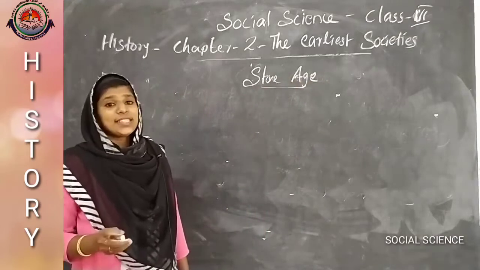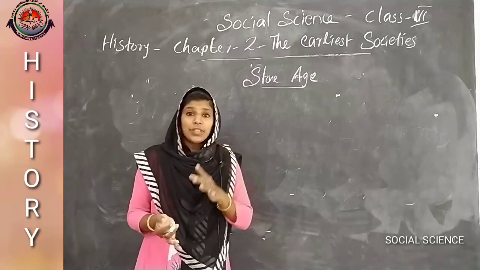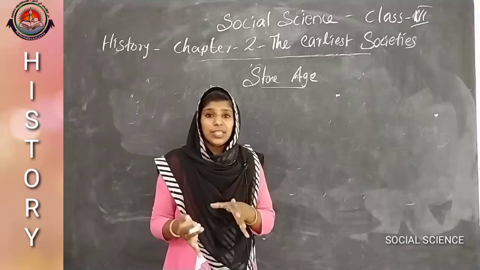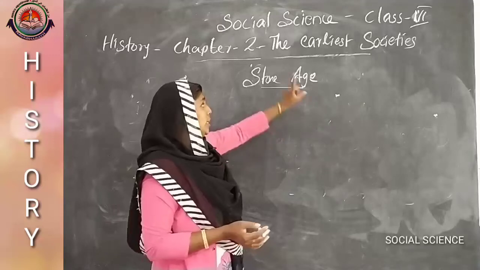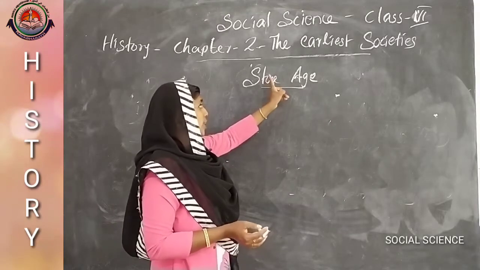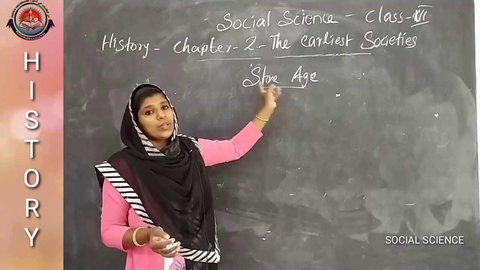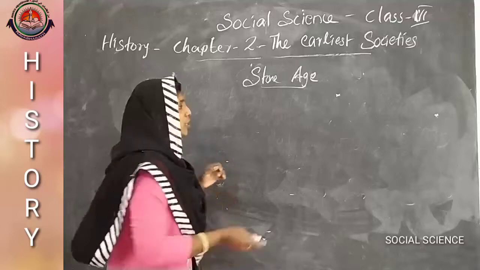The Stone Age is defined as the age that lasted until about 12,000 BCE, and during that age humans were using stones for making tools and weapons. Mainly the material used for making tools was stones.